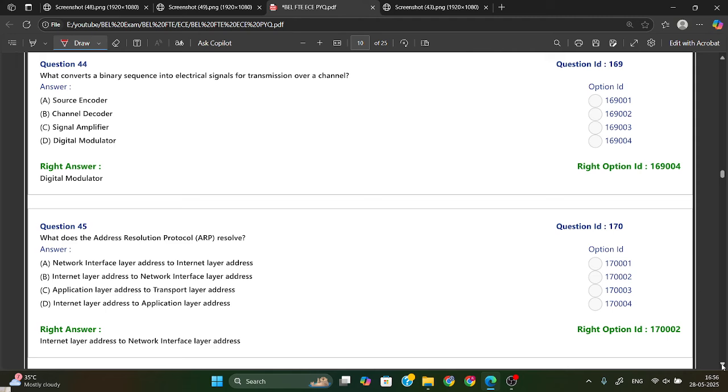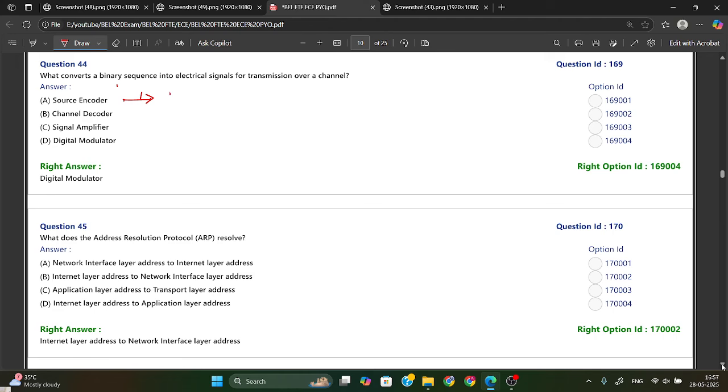What converts a binary sequence into an electrical signal for transmission over a channel? We need to convert a binary sequence into an electrical signal. We'll go by option. Source encoder: the function of the source encoder we have just seen before.